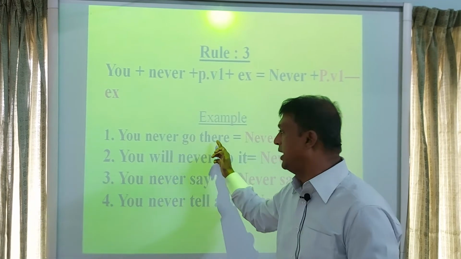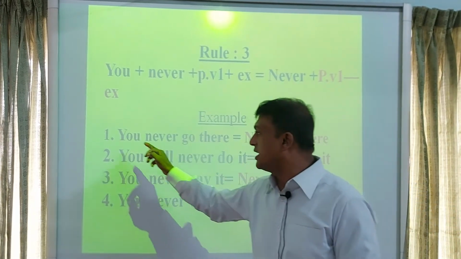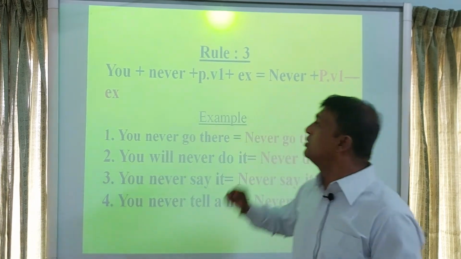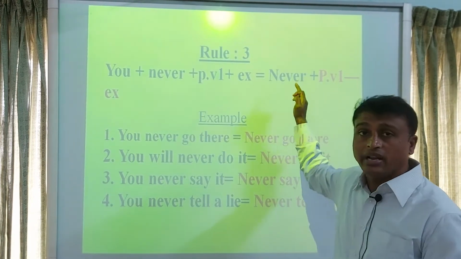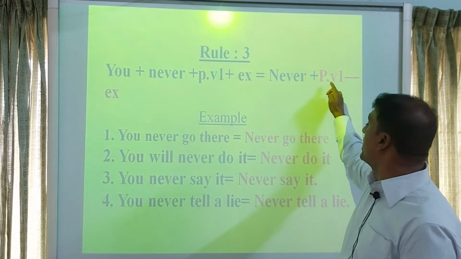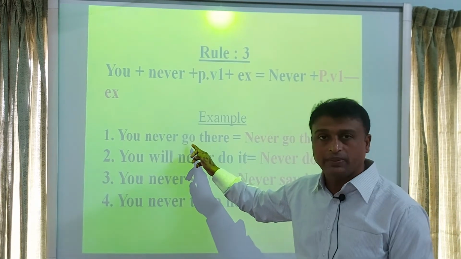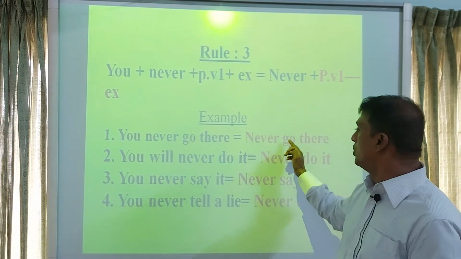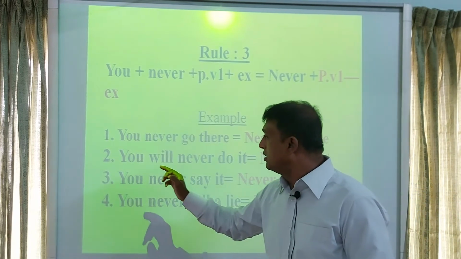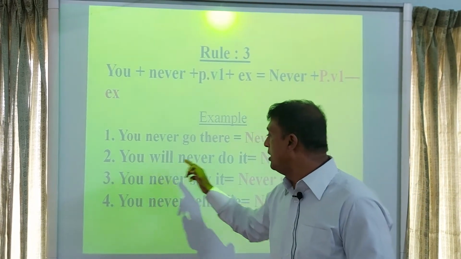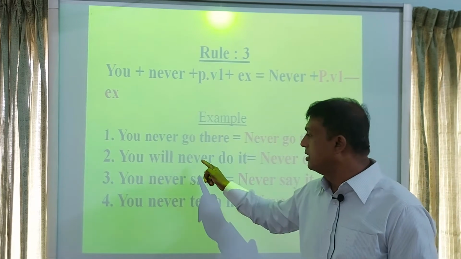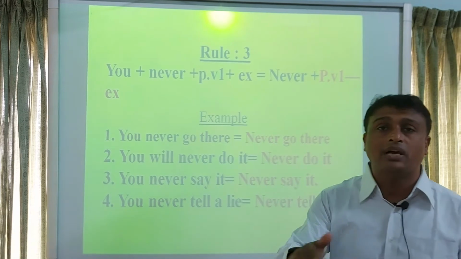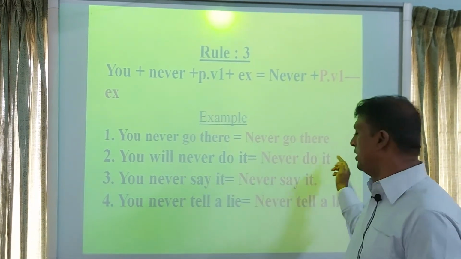You never go there. This sentence has started with you, and never is present here. So according to the rule, at first we will write never, then we will write principal verb 1. Here go is the principal verb, go, then extension there. Never go there. Example 2. You will never do it. At first we will write never, then we will write the rest of the sentence. Do it, never do it.